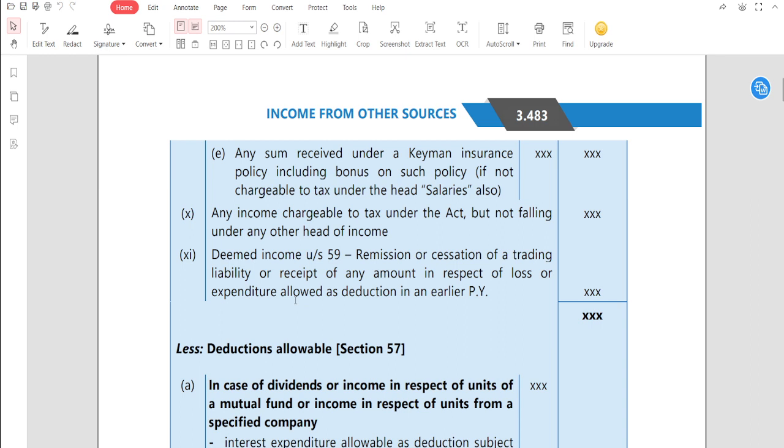अगर कोई भी एक्सपेंडिचर का बेनिफिट आपको पहले मिला था and with respect to the loss, then you have to understand that earlier you got the deduction, but here as you receive or recover the money it will be taxable. आप लोग सोचो ना, suppose there is a loss under bad debt and if you have recovered the bad debt amount, then it will be taxable under other sources here, like that. Okay, but bad debt recovery will be taxable under PGP. Remember this, bad debt recovery यहाँ पे taxable नहीं होता, वो PGP में taxable होता है, ठीक है।